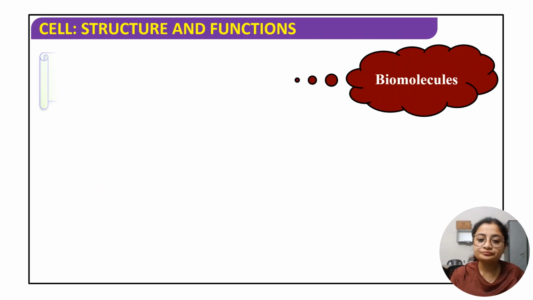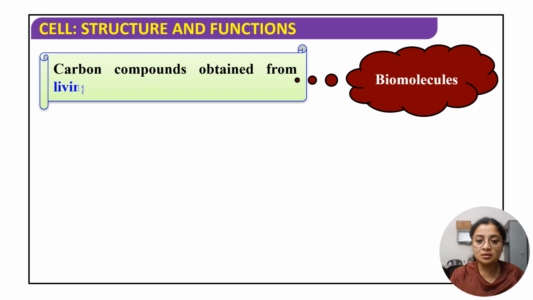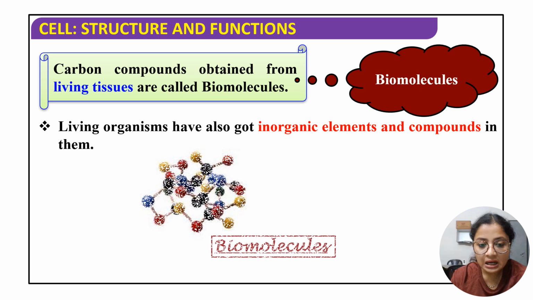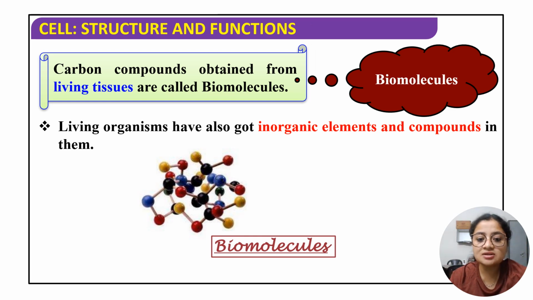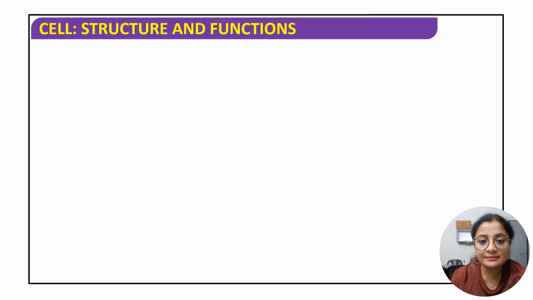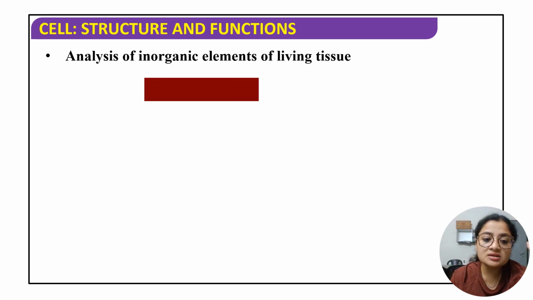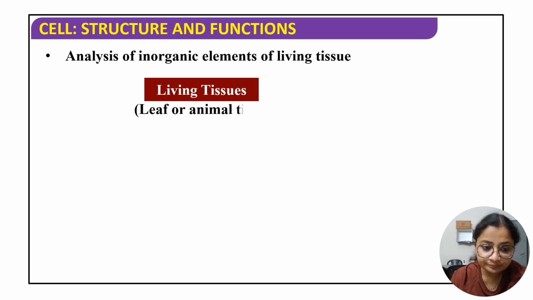Now coming to the main topic of this session, that is biomolecules. Biomolecules are basically the carbon compounds which are obtained from the living tissues. Carbon, as I said, is a very important organic element present in the living system. But it doesn't mean that it only has organic compounds, it has inorganic elements and compounds as well. So, talking about analysis of inorganic elements of living tissue.